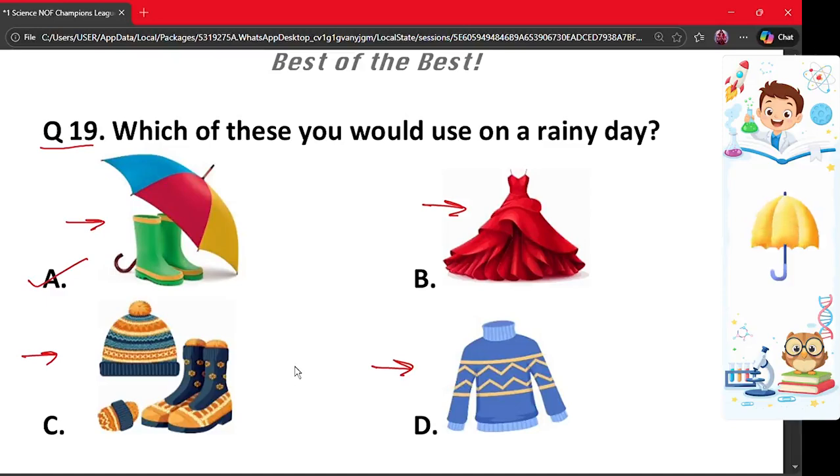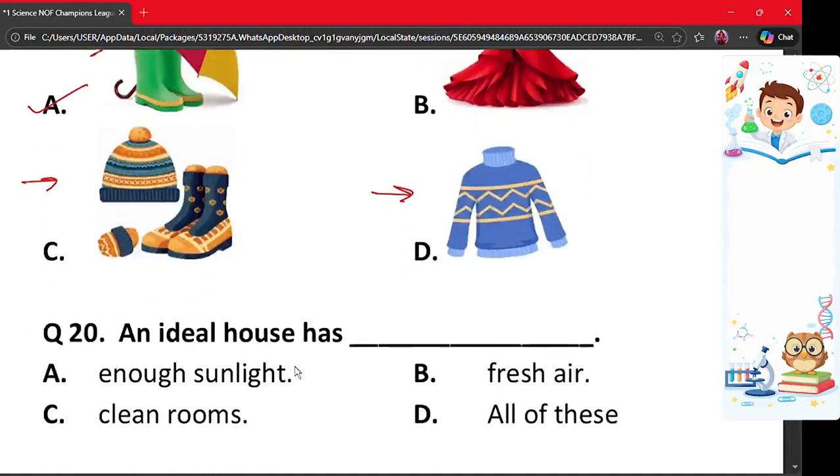The picture that is shown in option A, which is of an umbrella and boots, is used in rainy seasons. So, the correct answer is option A.